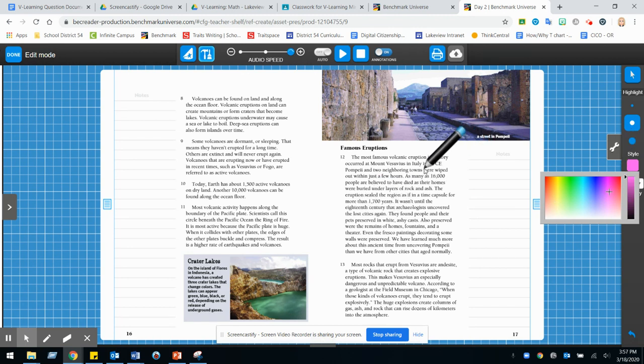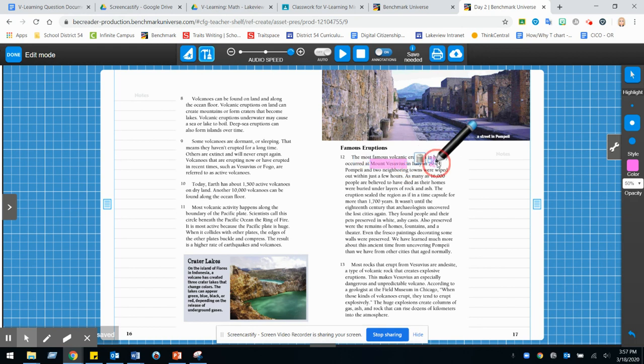So we figure out that this famous eruption that they're talking about is where it's in Mount Vesuvius, when it's at 79 CE. So they're referring back to that introduction we read yesterday, and then we see that it is in Pompeii. So this is that famous volcanic eruption that they were referring to in the heading. Let's keep reading here. Everything else in this paragraph is just additional detail.